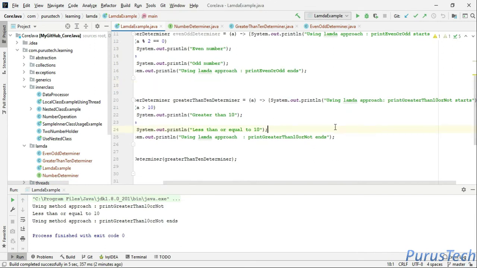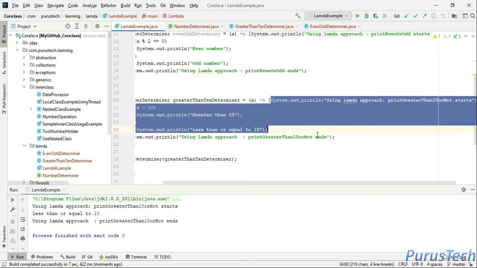Okay, now let's run this again. We should get the same information here in the console. See here, using Lambda approach, and it is printing whatever we have given in sys out in this particular logic.